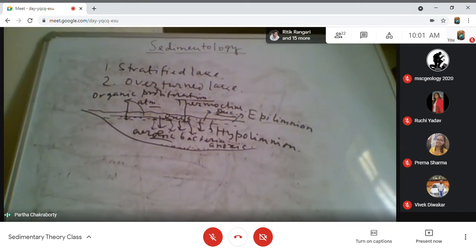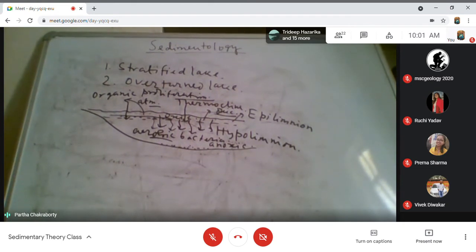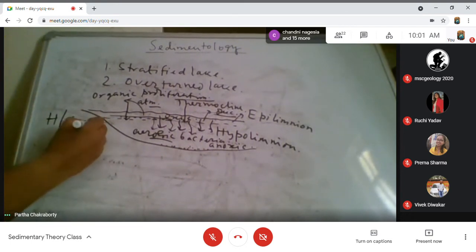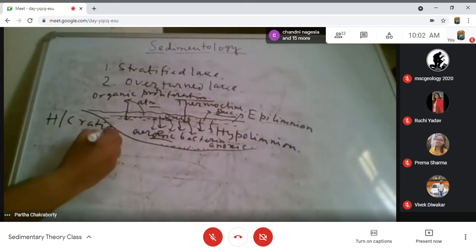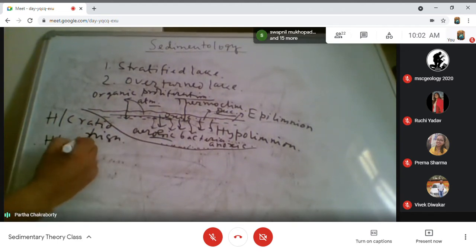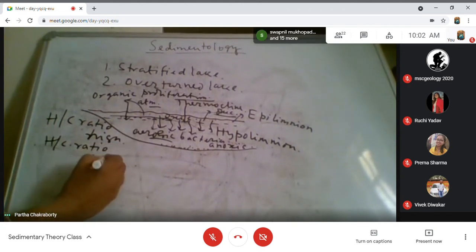The same is possible, it depends. Suppose this kind of lake is formed in a floodplain, in a fluvial floodplain. Now, what will happen? In a fluvial floodplain, the kind of organic matter that you will expect is basically vegetal organic matter, with less hydrogen within it. When the hydrocarbon source rock is formed, what is the character of a hydrocarbon source? When the H/C ratio is high. If the H/C ratio in the organic matter is low, then what is it?